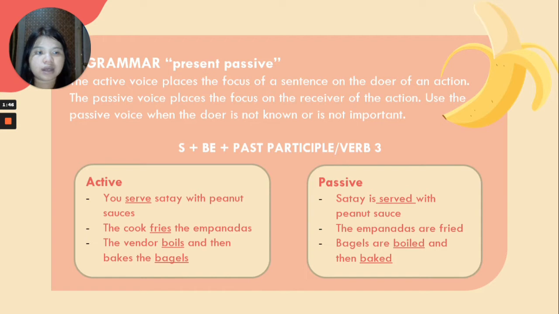Examples of active and passive sentences are: active, you serve satay with peanut sauce. Passive, satay is served with peanut sauce. Based on the formula, in the sentence satay is served with peanut sauce, satay is the subject, is is be, and served is the past participle or verb 3.